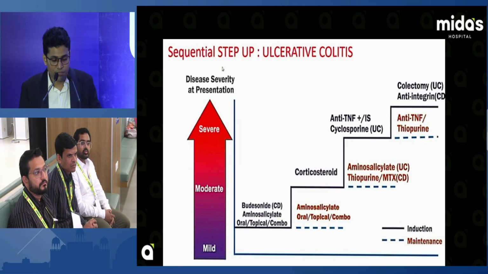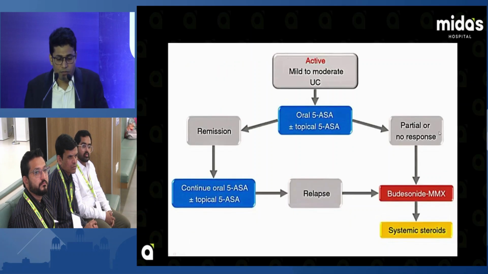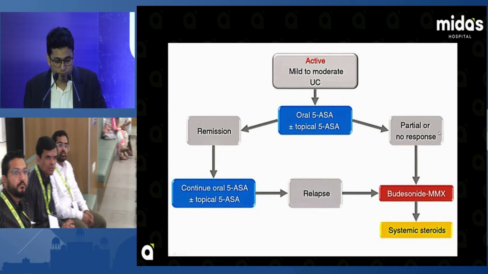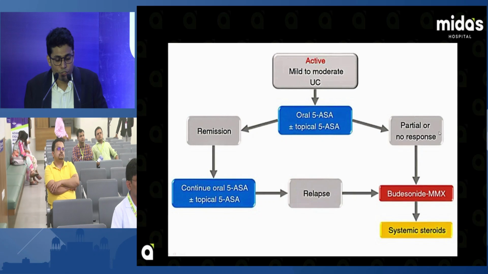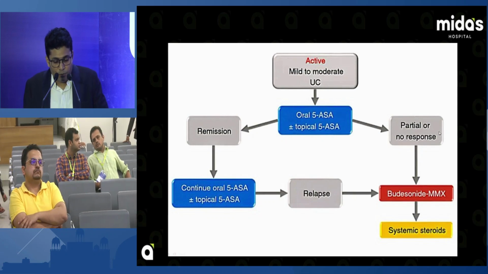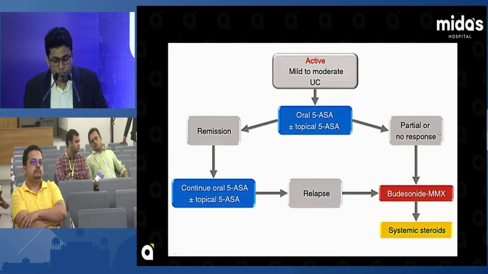if the patient came to you with ulcerative colitis, diagnosed on biopsy, endoscopic findings and clinical picture, and you started the treatment: in active mild to moderate ulcerative colitis, the patient is started on oral mesalamine and topical mesalamine. With remission, continue oral or topical mesalamine. If the patient has a partial response or no response, shift to steroid, oral or systemic steroid, topical steroid, systemic steroid.